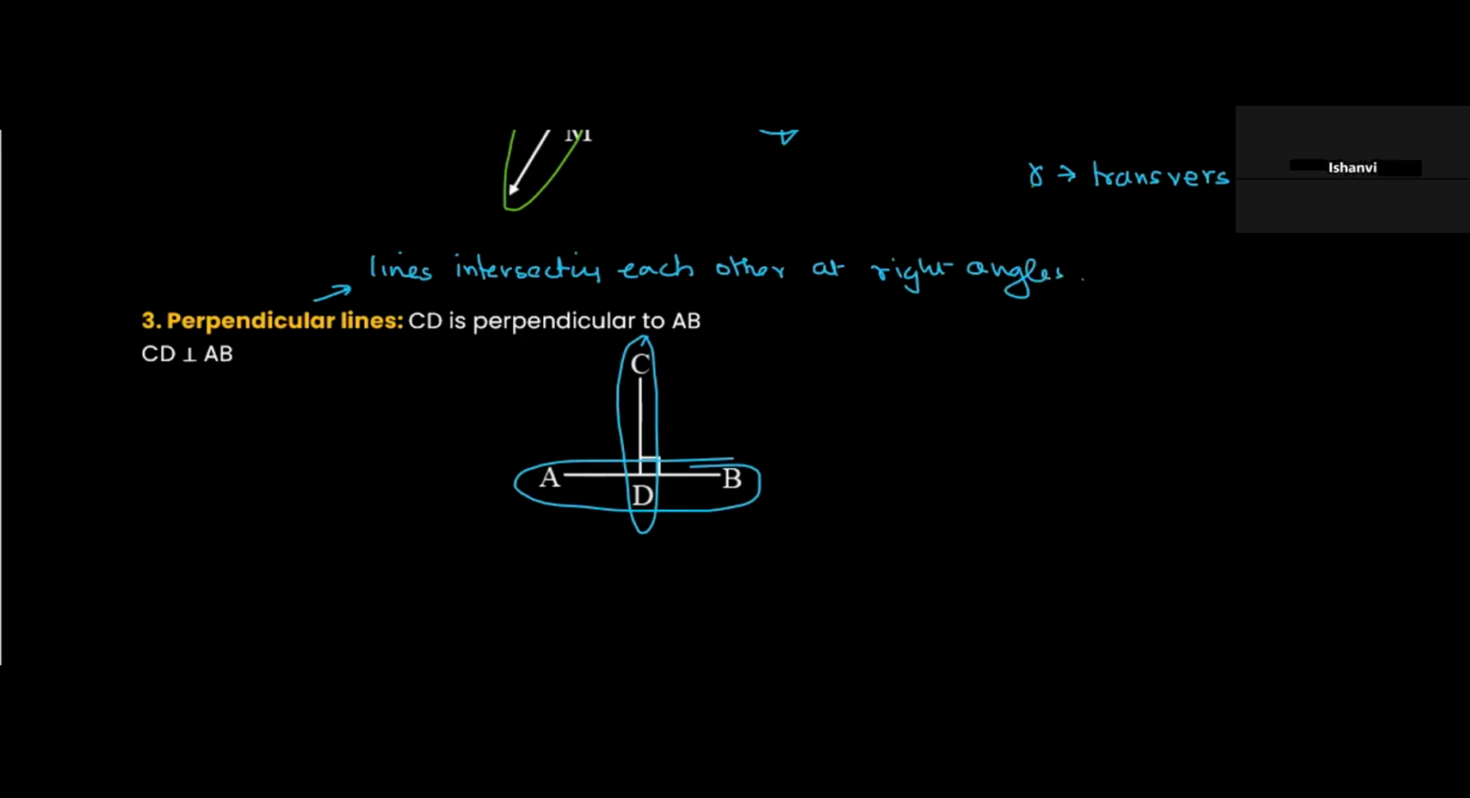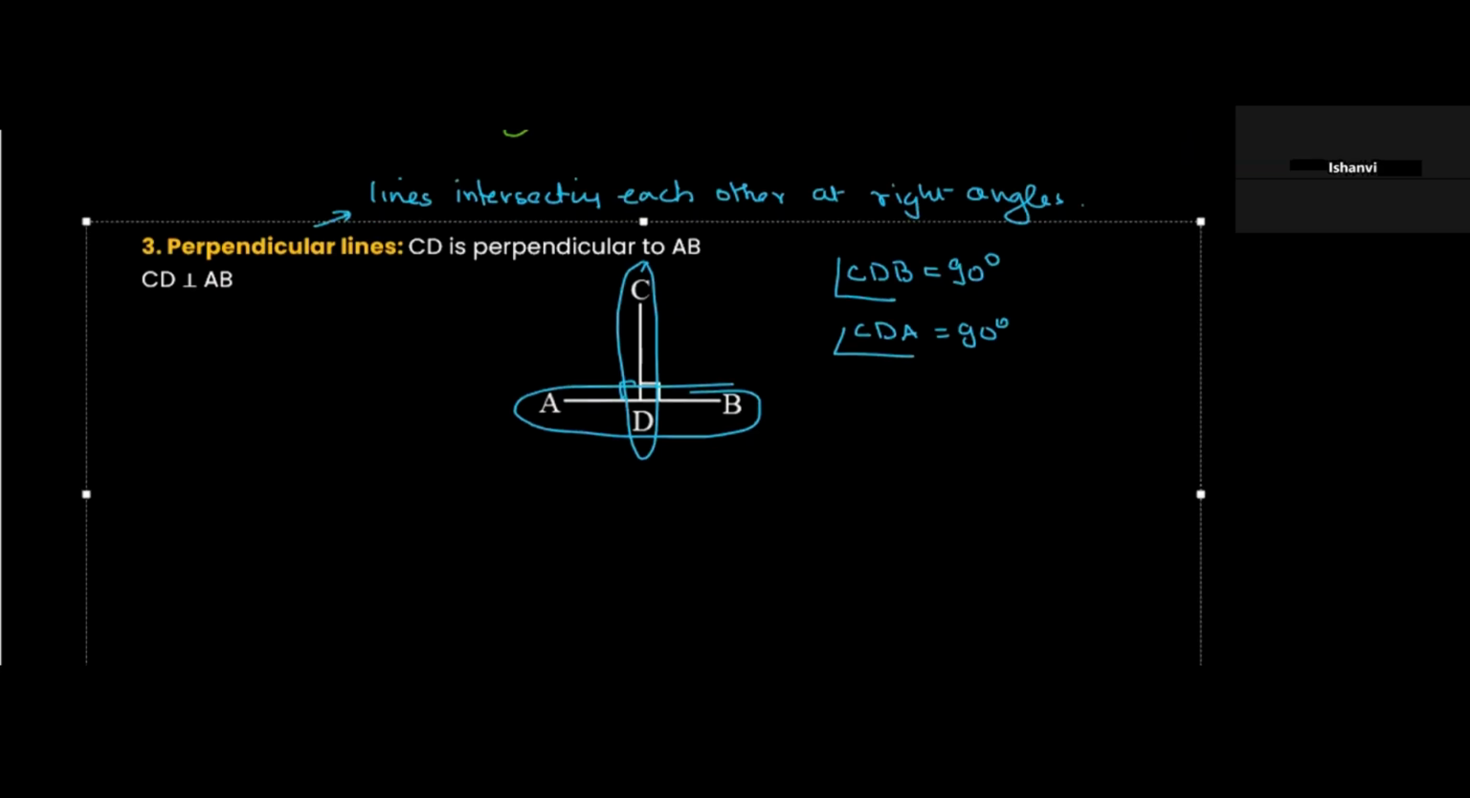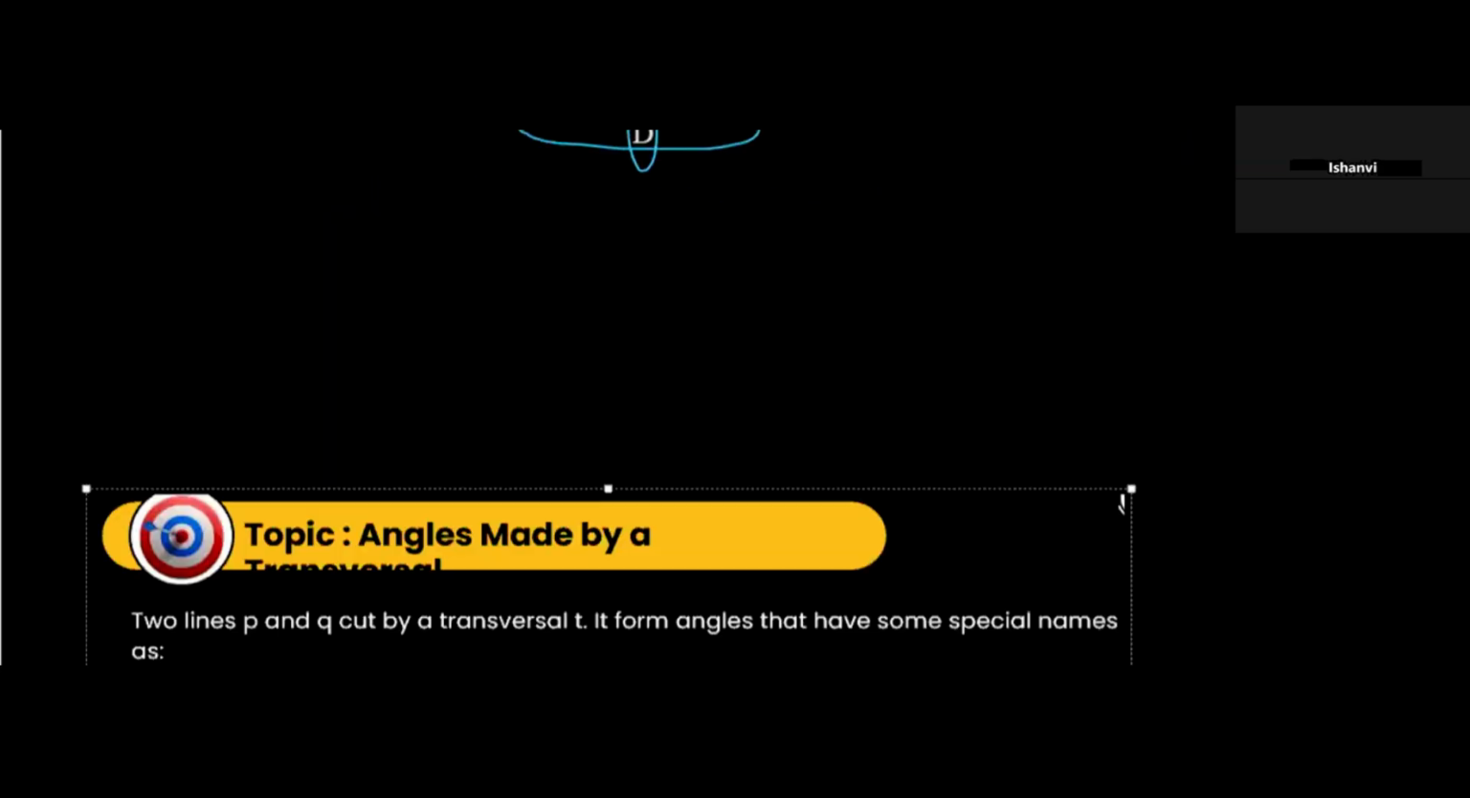Is this making sense? So we can say that angle CDB will be 90 degrees, and angle CDA will also be 90 degrees. If this is 90, obviously this will also be 90, because they are supplementary angles. So if one of the angles happens to be 90, the other angle will also be 90.